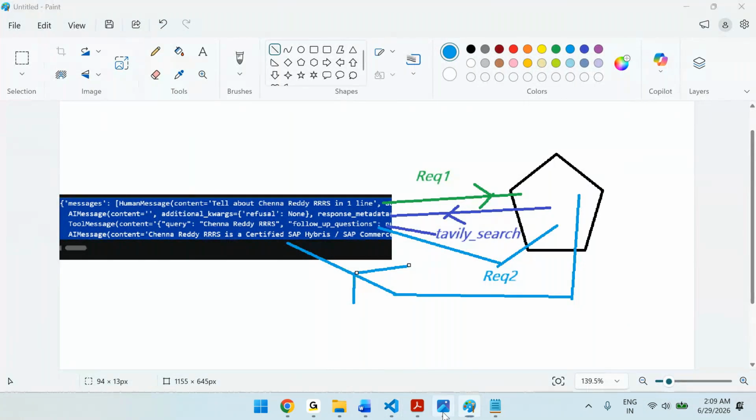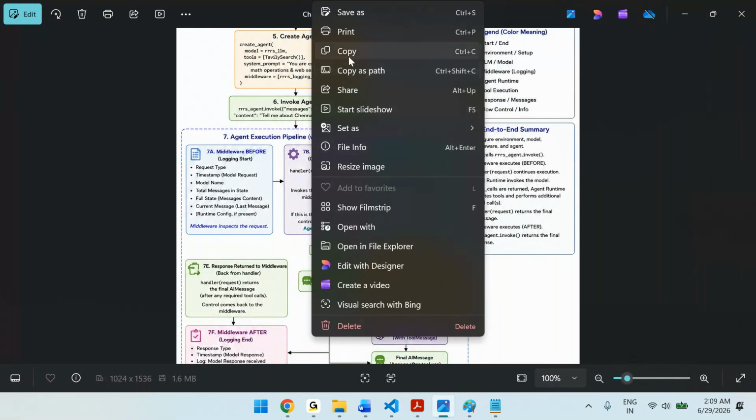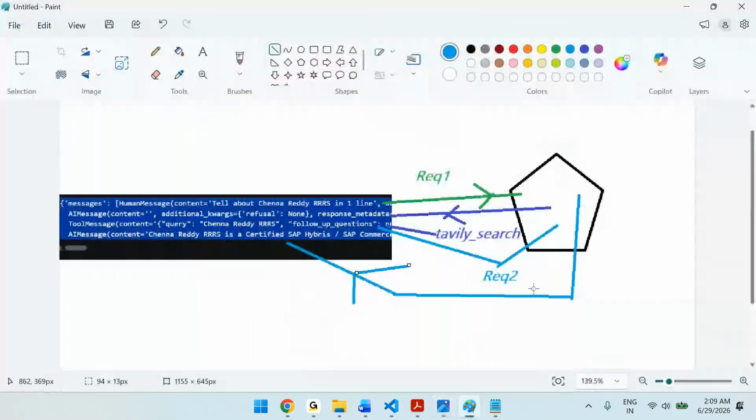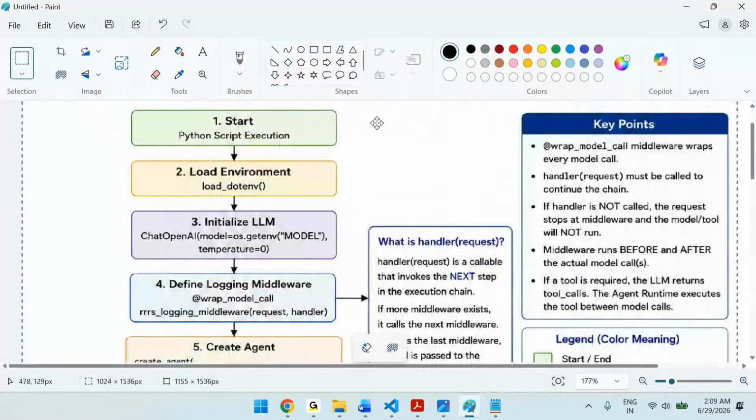Now let's see the end-to-end flow. So this is the end-to-end flow. This picture is very important. Can you see this one, please? This is the end-to-end flow execution. So you can see the steps, please.